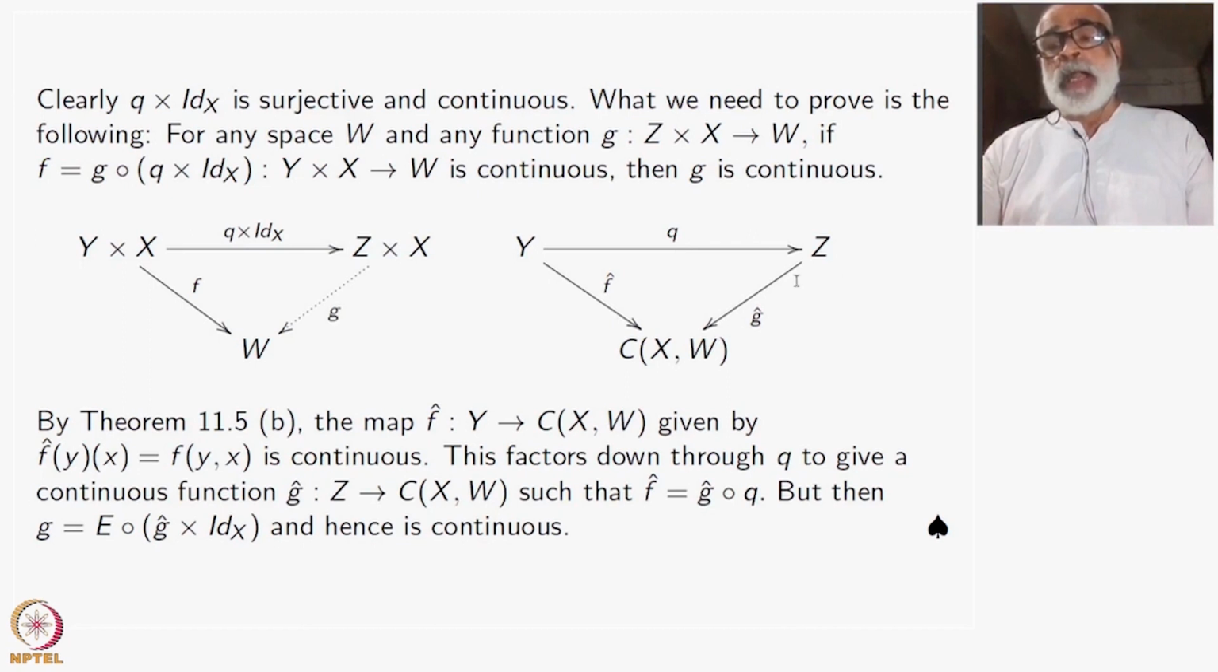Okay. G hat of Z is defined as G operating upon any X is G of ZX, right? So for that reason, this Q composite G hat is F hat. Okay, so this is continuous, but I have started with Q as a quotient map. Therefore, G hat is continuous. But once G hat is continuous, the exponential correspondence says that this G is continuous. The proof is over.